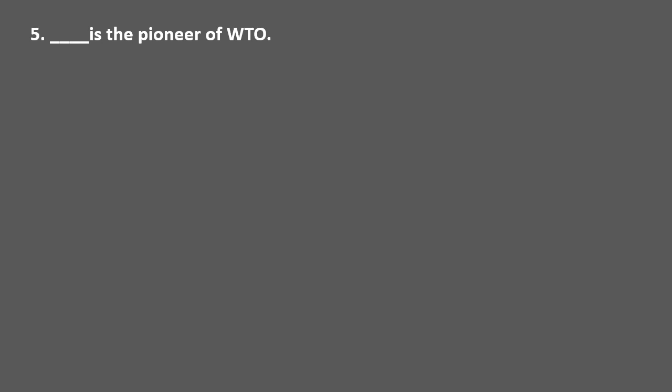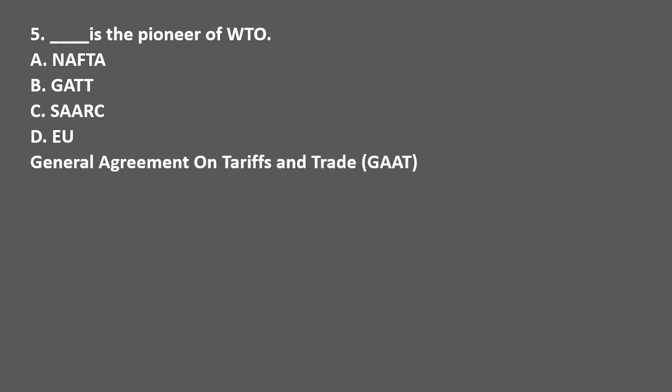WTO is the successor of which? Options are NAFTA, GATT, SAARC and EU. The correct answer is option B, GATT. GATT stands for General Agreement on Tariffs and Trade.